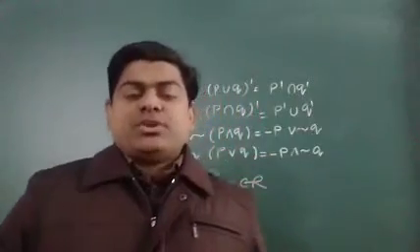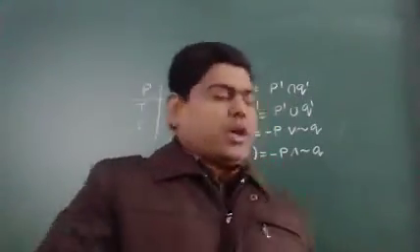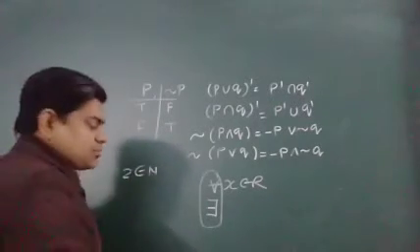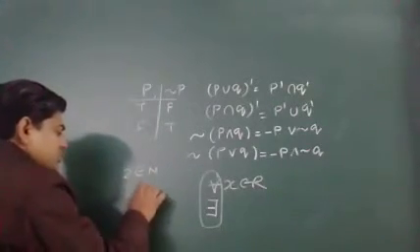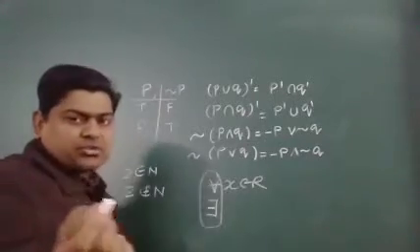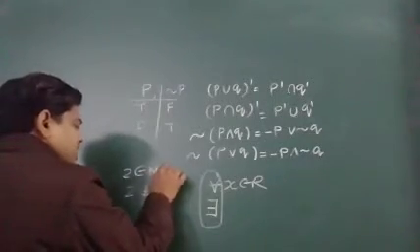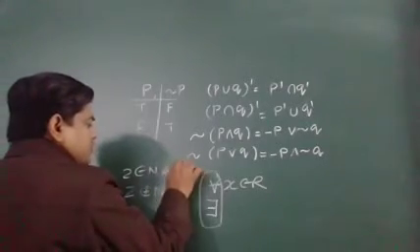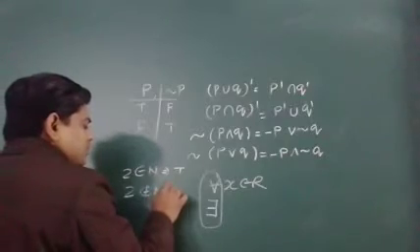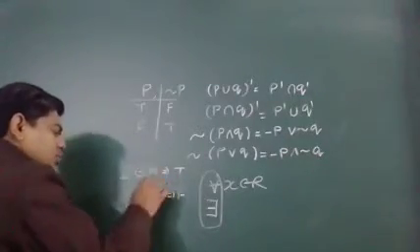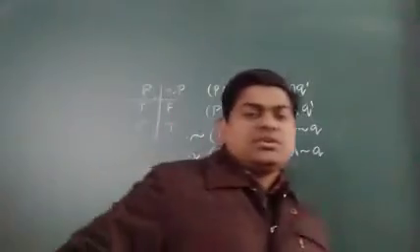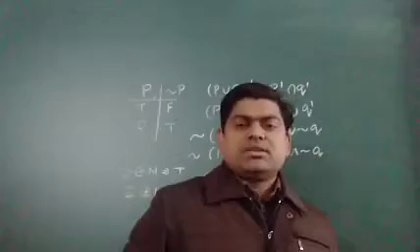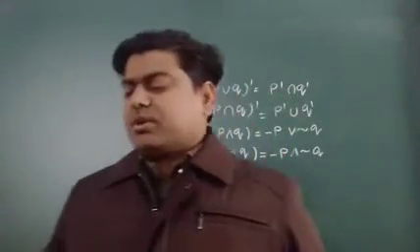One statement is there: 2 belongs to N. What is the negation of this? 2 does not belong to N. Now, if the first is the statement and it is definitely true, then the truth value of this one will be true, and the truth value of the negation should be false. Both are negations of each other. So here I can say that the second exercise depends totally on this.